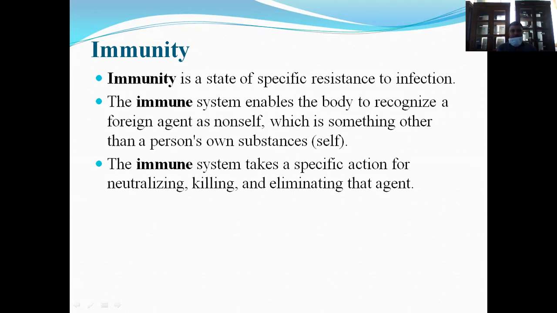The immune system takes a specific action for neutralizing, killing and eliminating that agent from our body or system. That is, the immune system takes a specific action for neutralizing that foreign substance or any kind of infection or pathogenic organisms, killing and eliminating that agent.